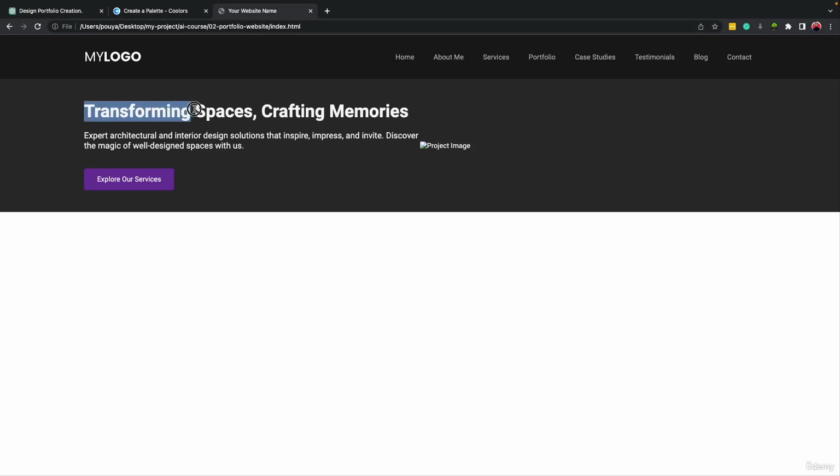So we have transforming space, crafting memories, and we have a short description under it. We have a call to action button. And here we require an image. One of the good things is that if you don't have an image, you can jump into Discord and open Midjourney, as we learned before, and just create an image and put it here.